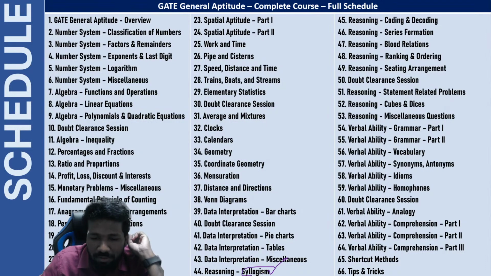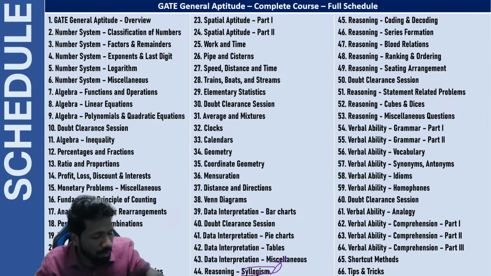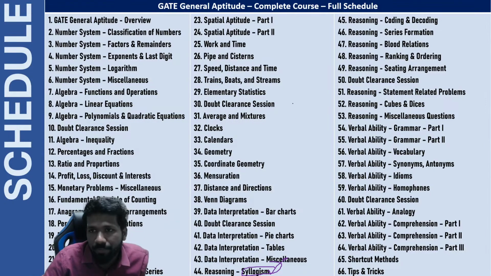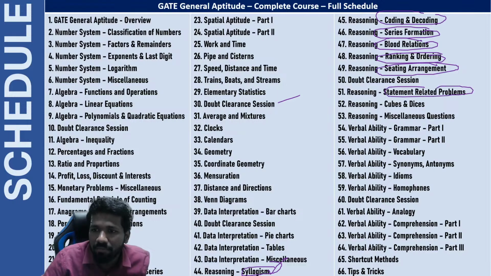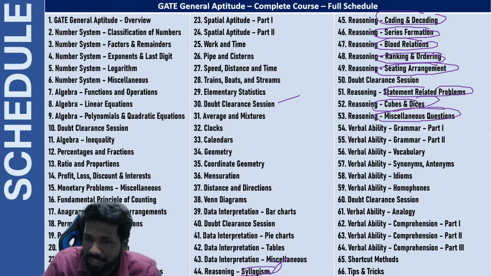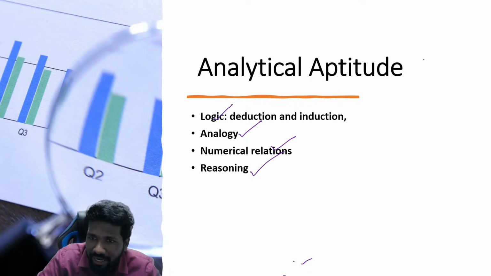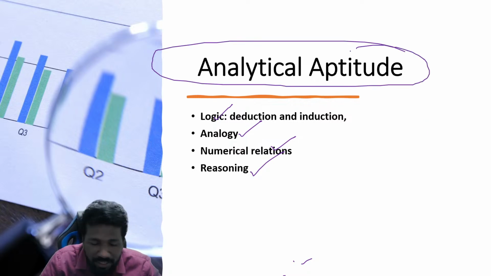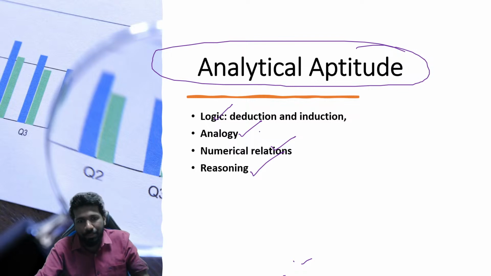Syllogism is one major unit. Many questions were asked from syllogism alone. Coding, decoding is a very interesting, easy chapter. Series formation, blood relation, ranking and ordering, seating arrangement, statement related problem, cubes and dices, miscellaneous reasoning questions. So we have scheduled 10 lectures for this reasoning unit itself. Analytical aptitude is the title given in the official syllabus. Simply speaking, reasoning is the unit name.